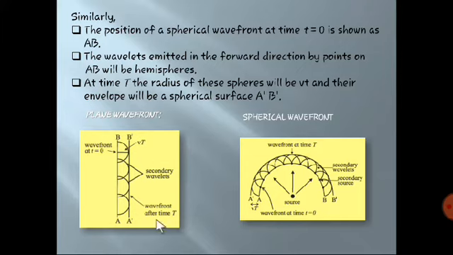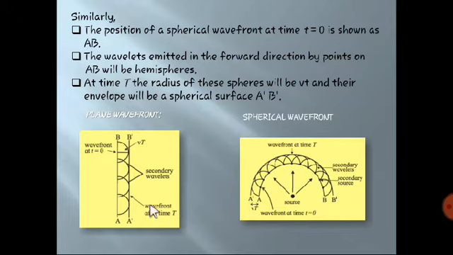See, in this diagram you can see AB is the primary wavefront. The given wavefront is AB and it is at time t equal to 0. Now by using Huygens principle we can decide whether it is a spherical or a plane wavefront, because the shape and position will be considered later.